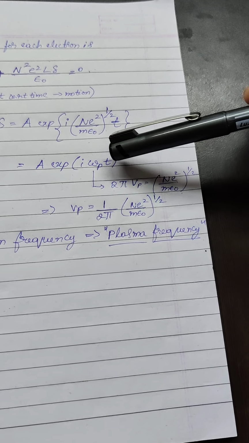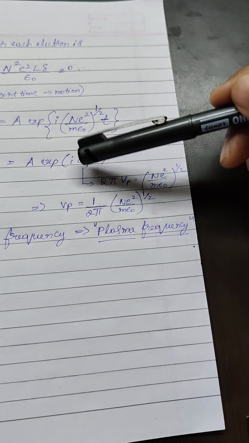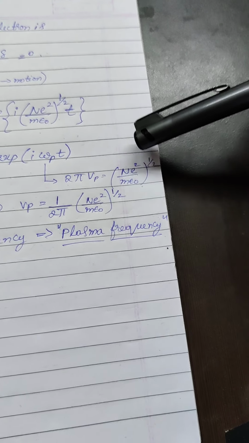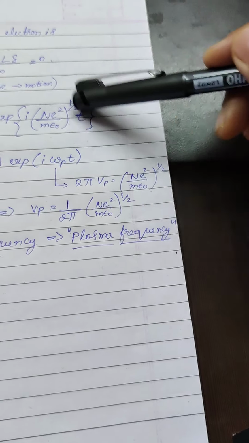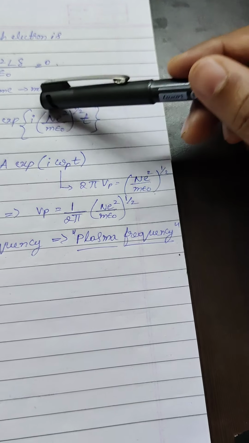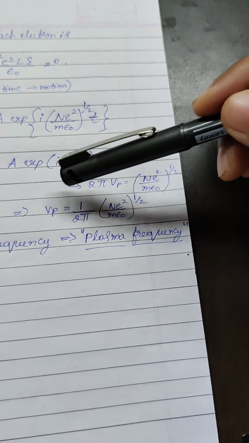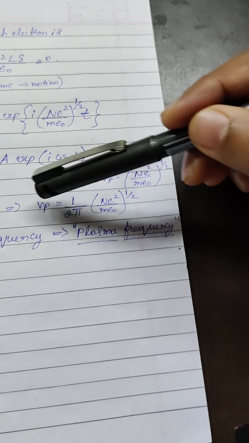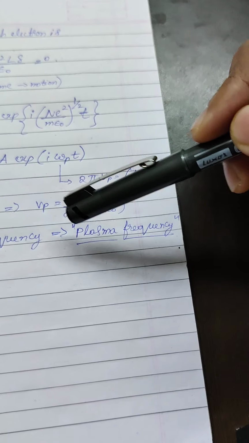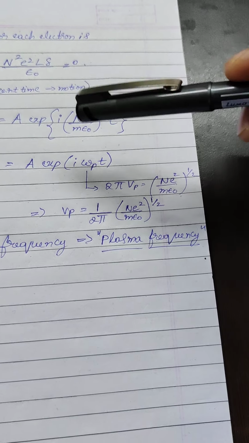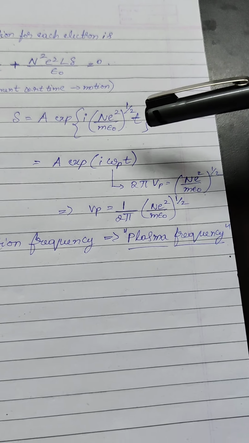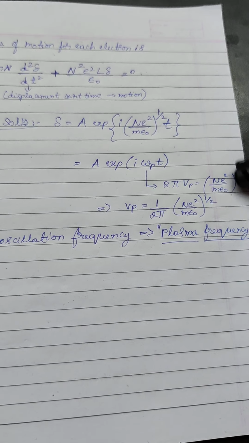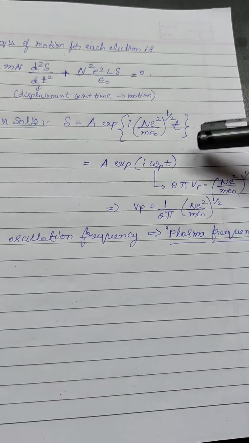A exponential i omega p t. So omega p can be written as 2 pi nu p, which can be equated to this particular value. Then what is nu p? It is 1 by 2 pi into this particular value. So this is the oscillation frequency or the plasma frequency. This is how we derive the oscillation frequency or plasma frequency. This part we have to write and practice a bit. Thank you.